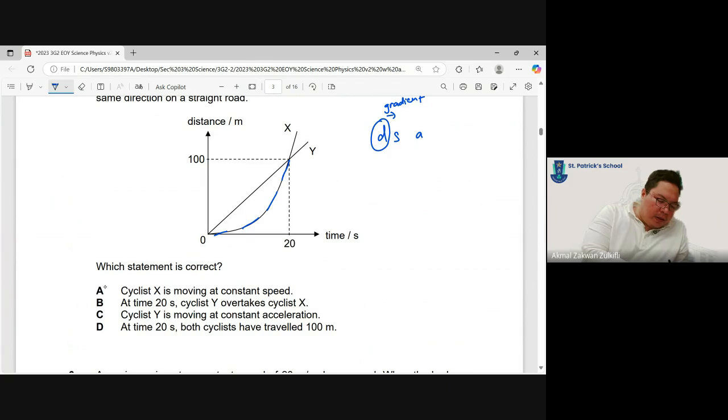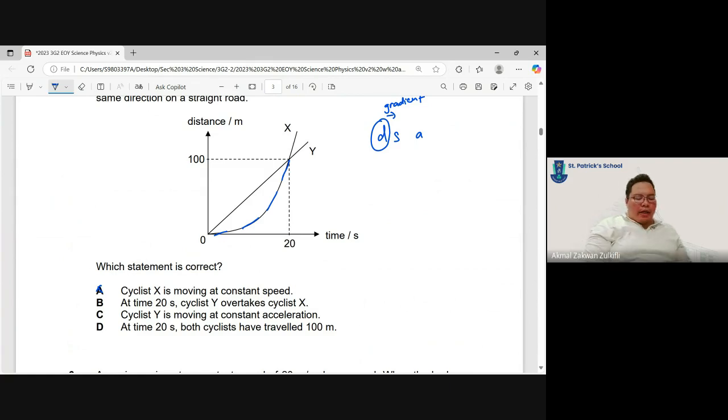This is wrong. At 20 seconds, cyclist Y overtakes cyclist X. Is it an overtake? Cyclist Y overtakes? No, it is the other way around. Cyclist X is the one that overtakes. Here at first X is behind and goes in front. Cyclist Y is already in front.